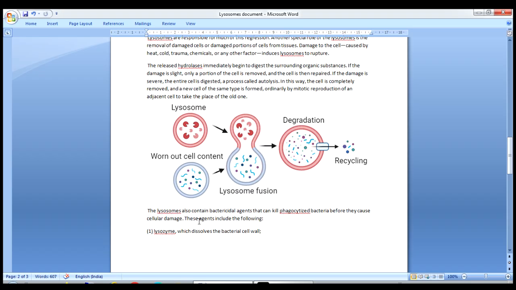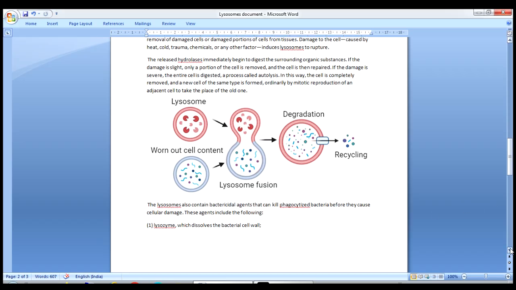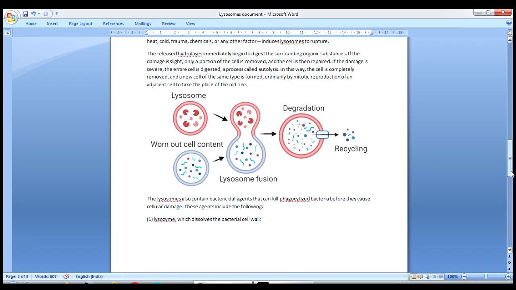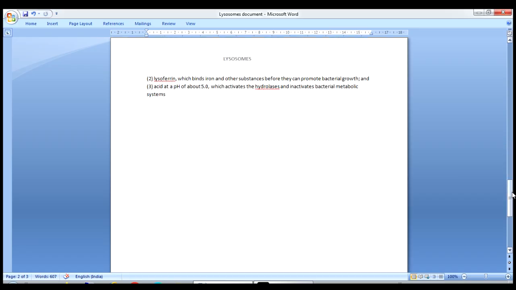The lysosomes also contain bactericidal agents that can kill phagocytized bacteria before they cause cellular damage. These agents include the following: lysozyme, which dissolves the bacterial cell wall, and lactoferrin, which binds iron and other substances before they can promote bacterial growth, and acid at a pH of about 5.0, which activates the hydrolases and inactivates the bacterial metabolic systems.